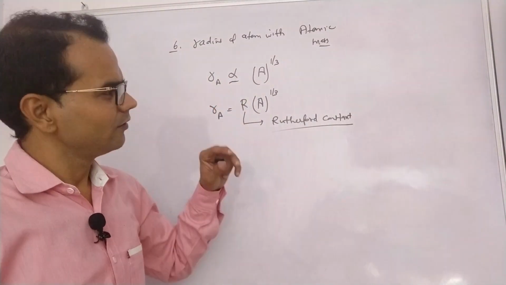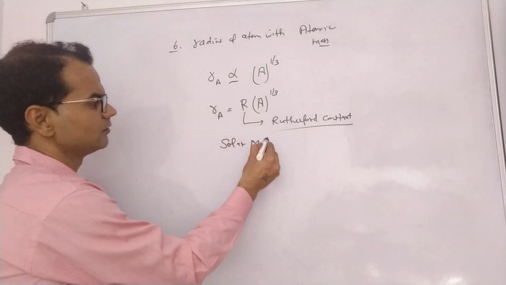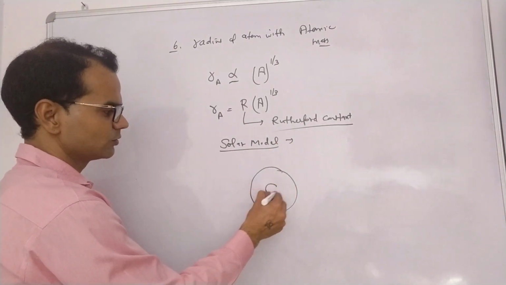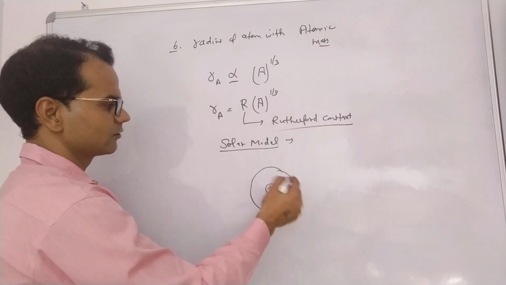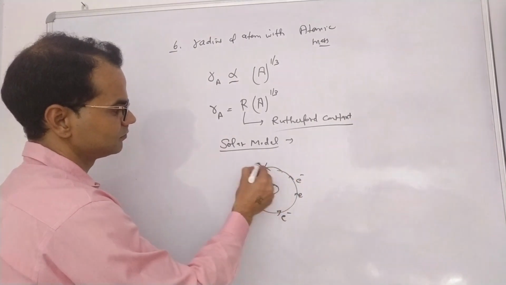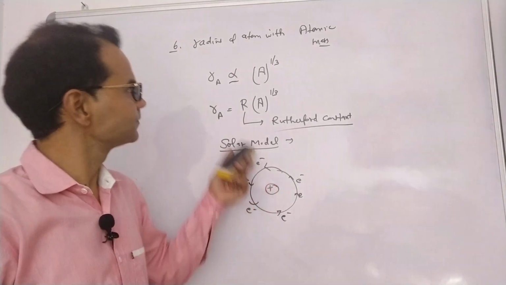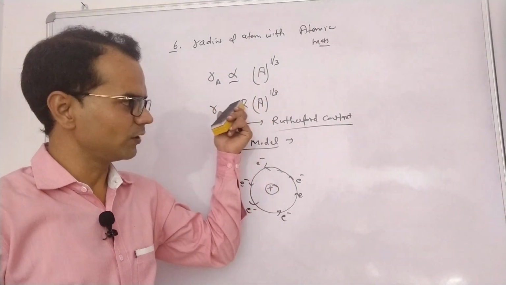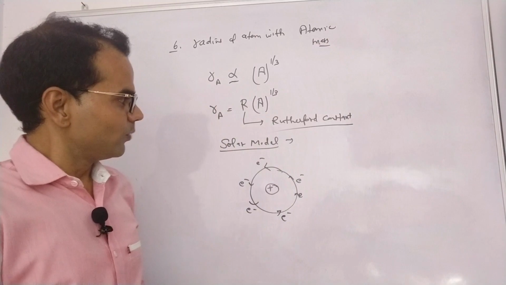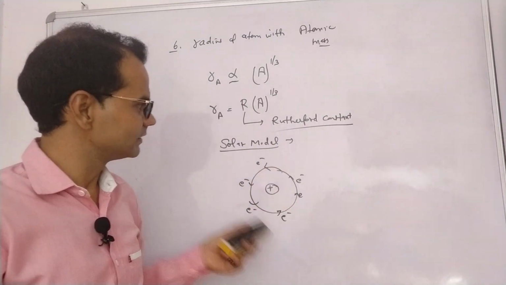Clear? And he finally concluded that this is similar to the solar model, like our planets. The atom has a centralized positively charged body called the nucleus, and electrons are revolving around it. The solar model is the Rutherford model, and the plum pudding or watermelon model was the Thomson model. But again, this model has some limitations. One of the biggest limitations was this solar model explanation.